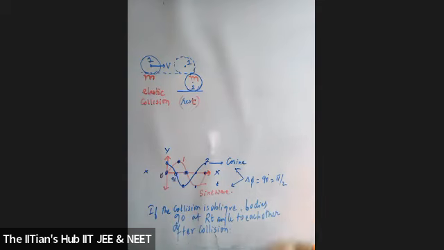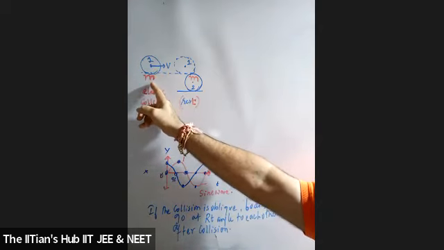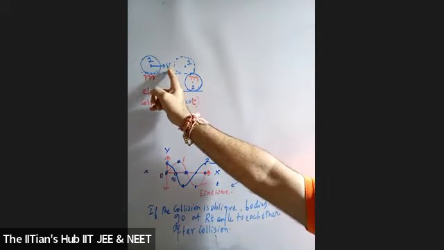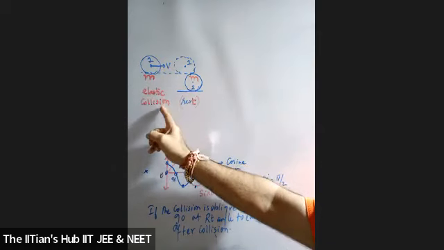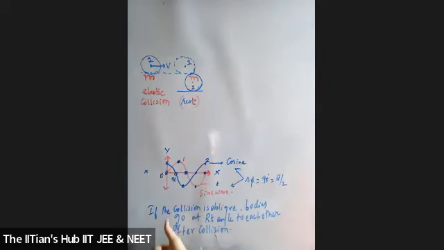I repeat, students: a body moving with velocity v undergoes an elastic collision with an identical body at rest. If the collision is oblique, show that the bodies go at right angle to each other after collision. Students, is the question clear? You have to show how the two bodies are going to go after collision.